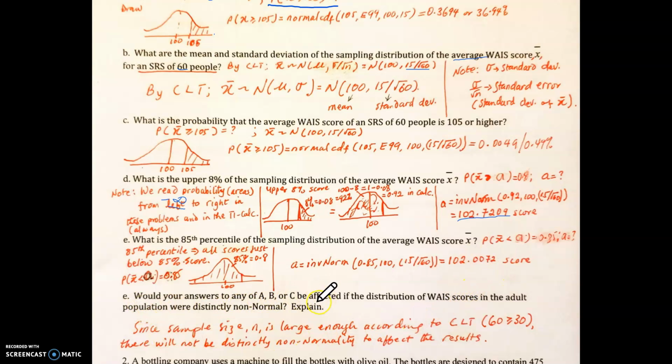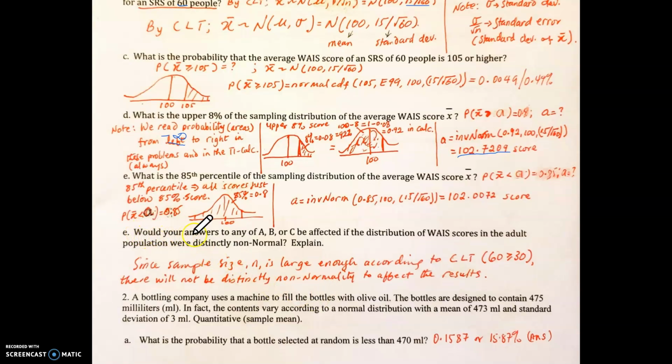Now the last question says, would your answers to any of A, B, or C be affected if the distribution of weight scores in the adult population were distinctly non-normal? Explain. Since the sample size n is large enough, according to the central limit theorem, a sample size of 60 is greater than or equal to 30. The central limit theorem says that if the sample size is large enough, which is 30 or more, then non-normality will not affect the results. So that is the answer.